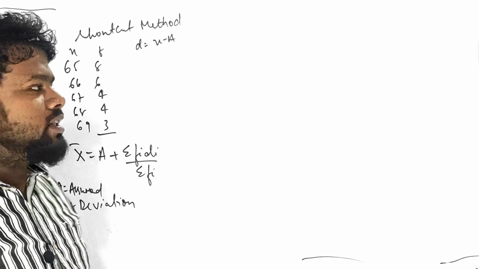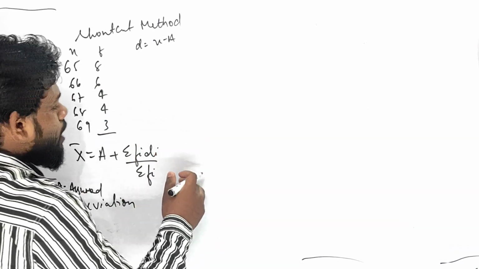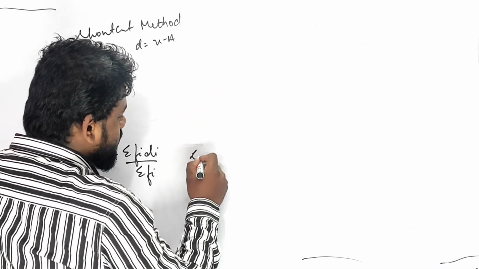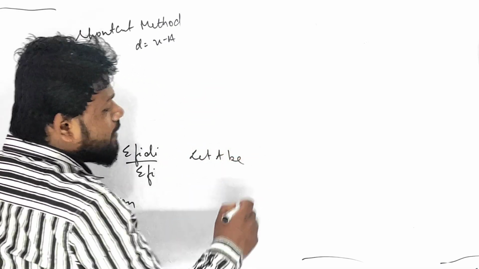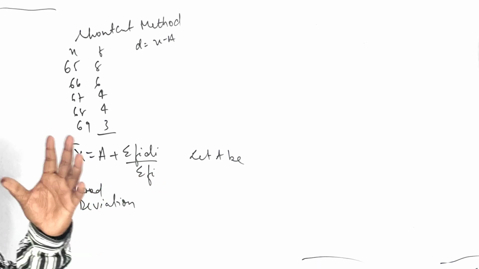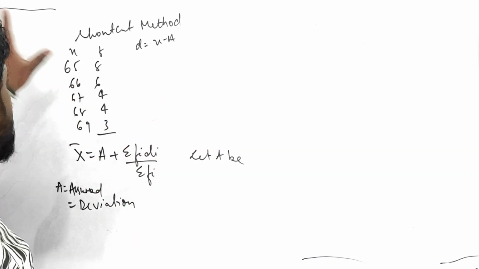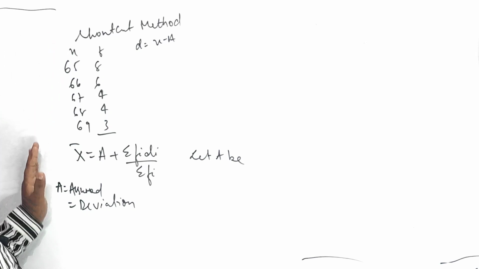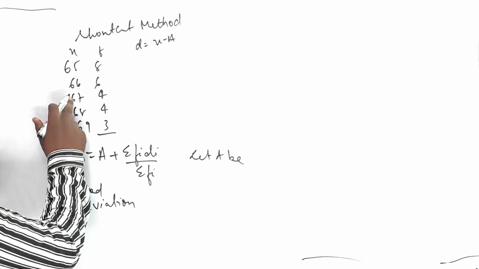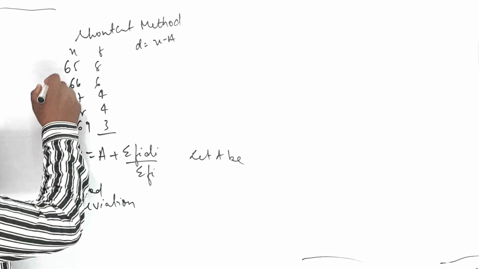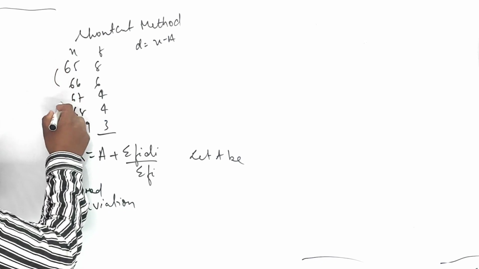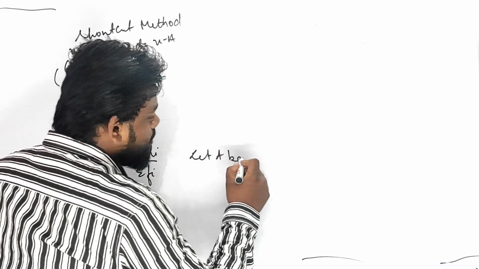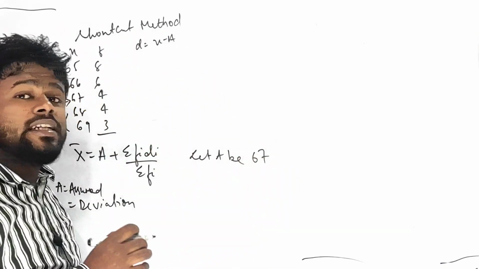What is x minus a? Acha, let us see what to do. You have to write: let a be the assumed mean, the middle term of x. चलो बहुत अच्छे से समझो. Just understand it pretty well. It is an x. Which one will be the middle term? देखो 1 2 3 4 5 numbers are there. 2 ऊपर से ले लो, 2 नीचे से ले लो, बचा कितना, 67. Let a be 67.